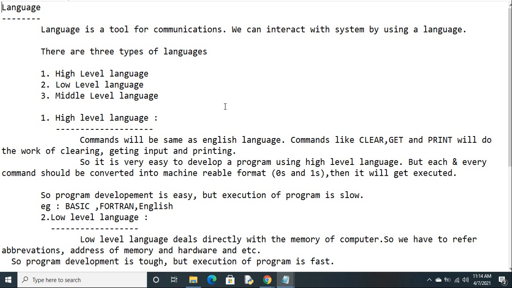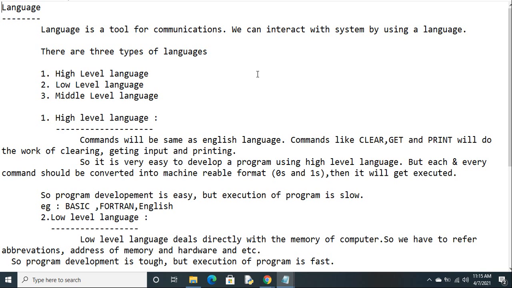Now, instead of using high level languages, if I use a low level language, then I write the program directly in system programming language. Developing the program is a bit difficult, but converting and executing the program is easy.